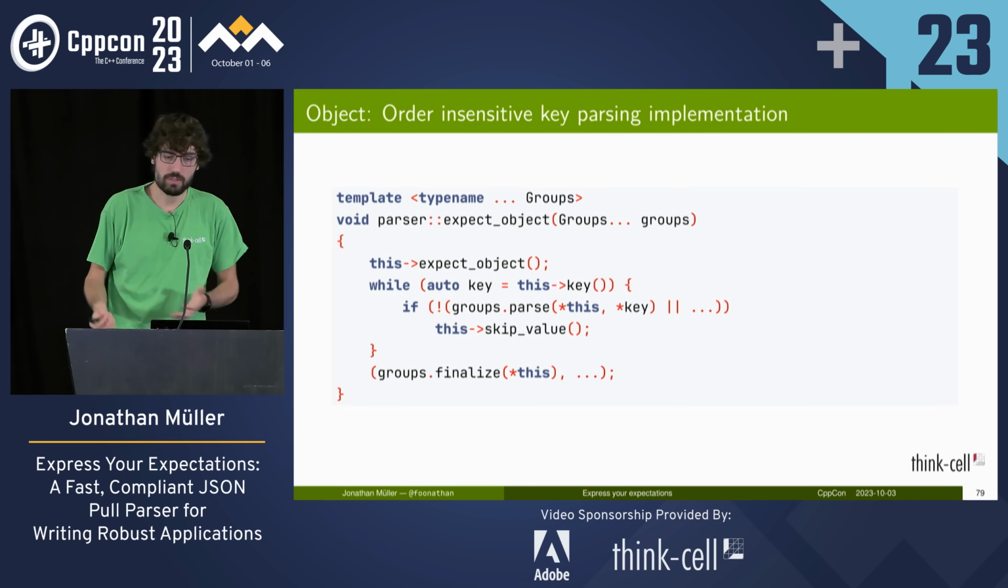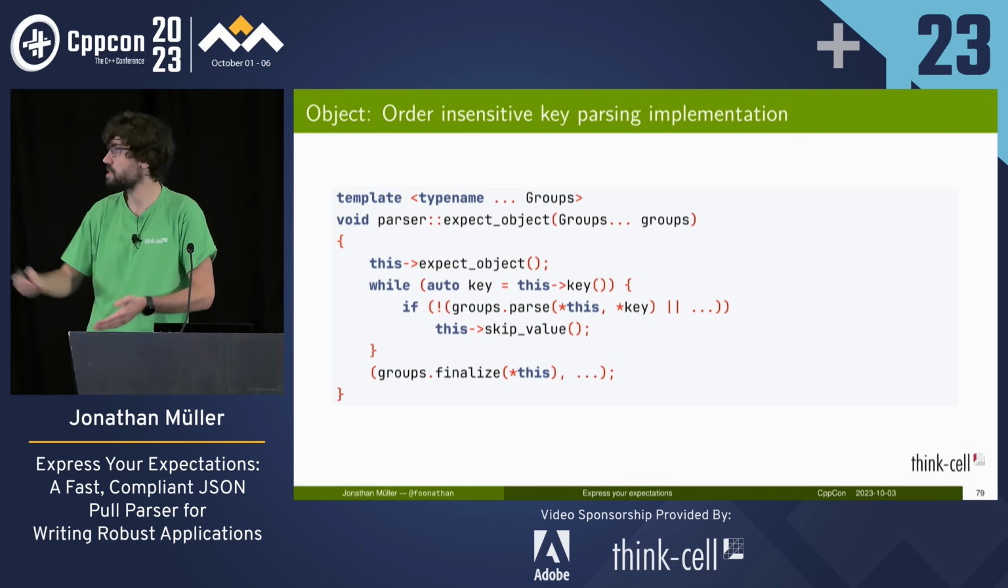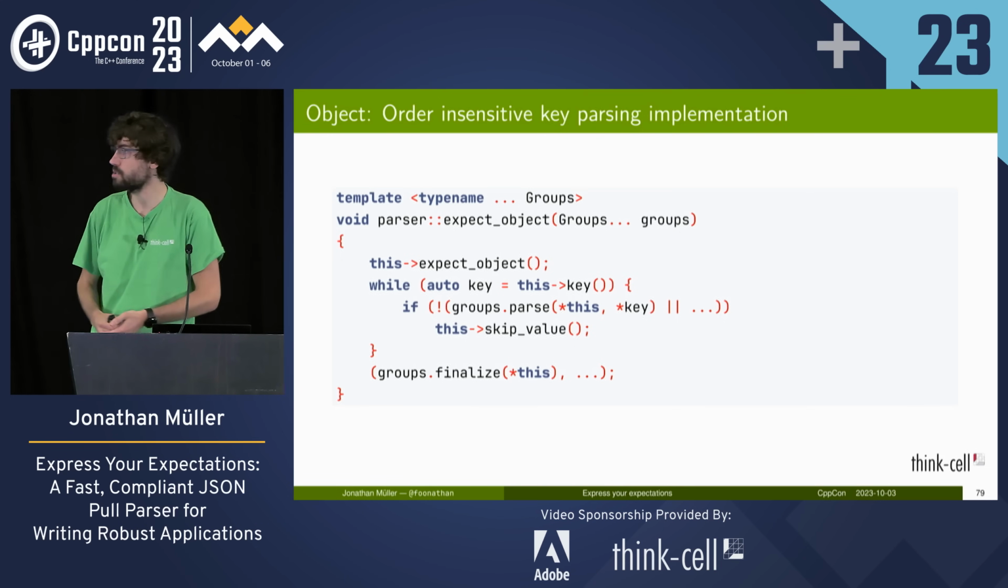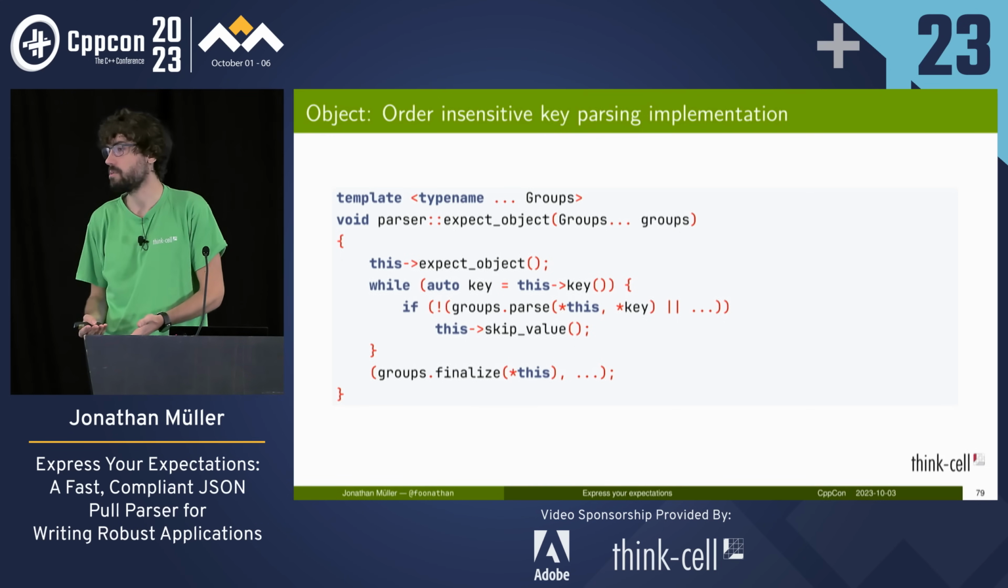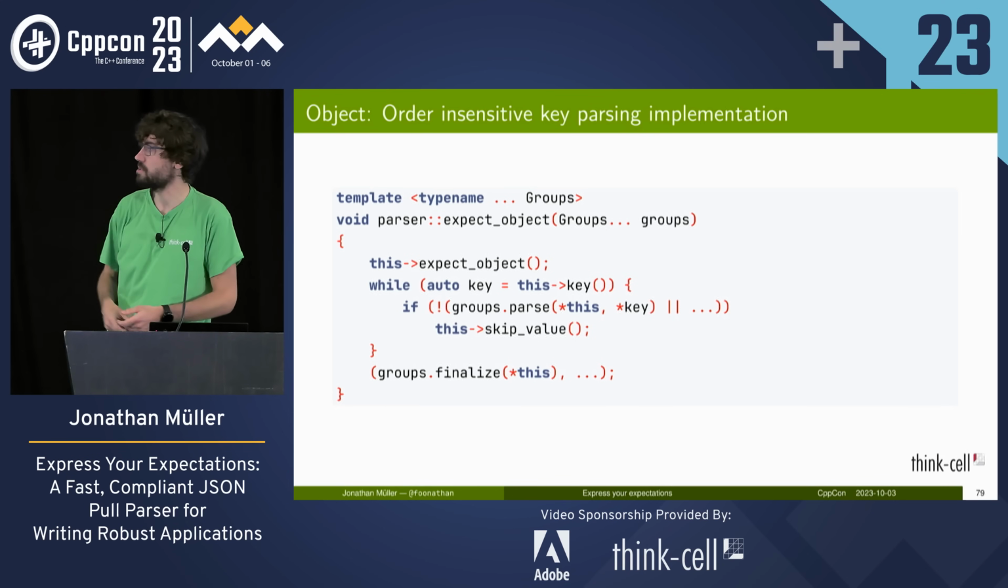And again, the implementation is not that hard. Expect object just takes a bunch of groups. Then we expect an object, which skips the curly brace. Then we do the loop over all the keys, passing the key to each group to check whether the group might be interested. If none of the groups are interested, then we skip the value and continue on with whatever is the next one. And in the end, we call finalize to do error reporting.